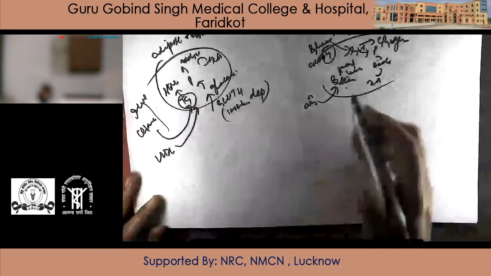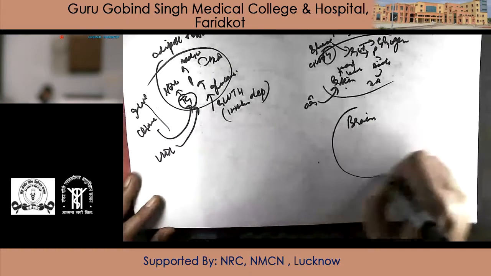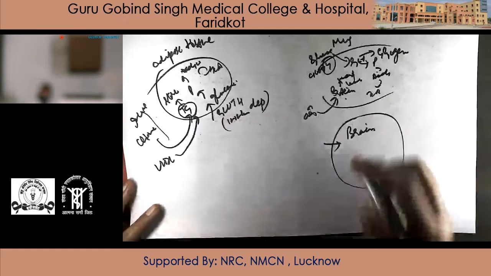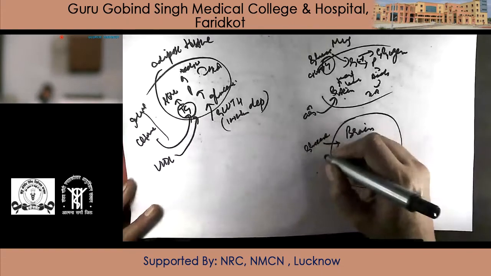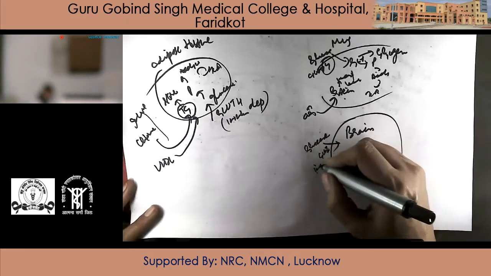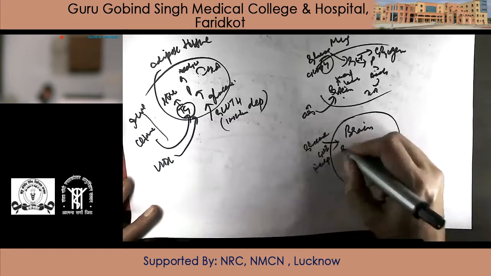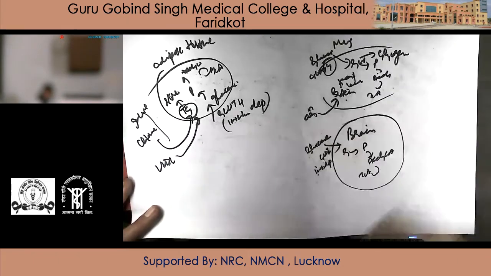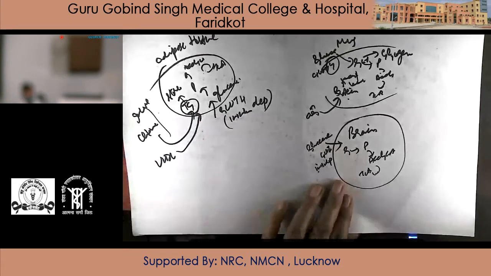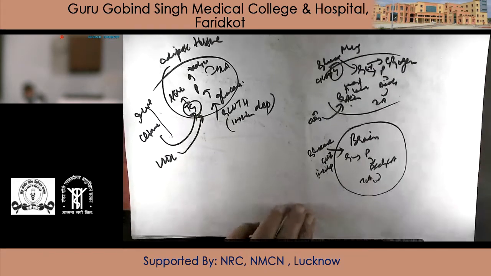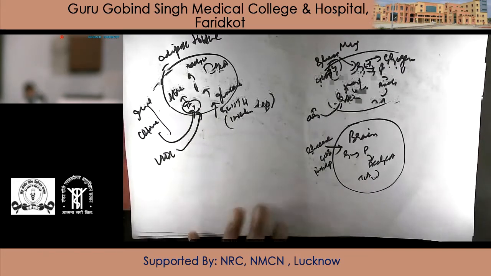Next important thing is brain. Now brain is the organ which will take only and only glucose, through GLUT1. It is GLUT1 and insulin insensitive, it's insulin independent. Glucose to pyruvate, pyruvate to acetyl-CoA for TCA cycle. So brain will always use glucose for energy production. It will not use anything else in fed state. I hope it's clear now how these organs are behaving in fed state.